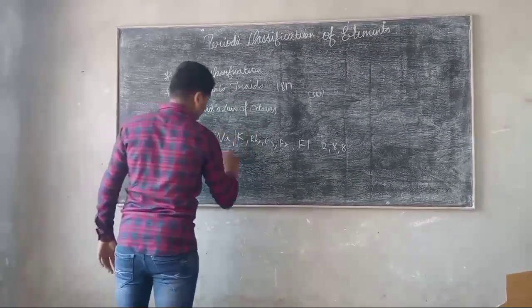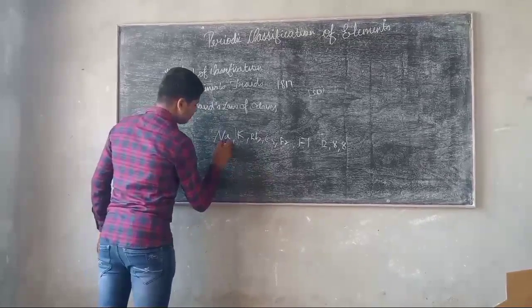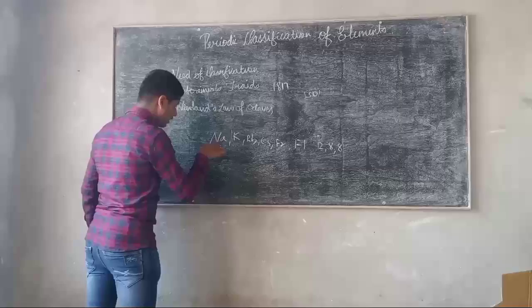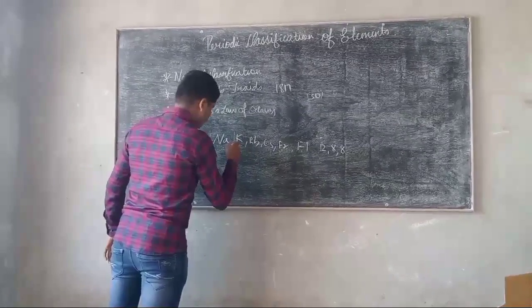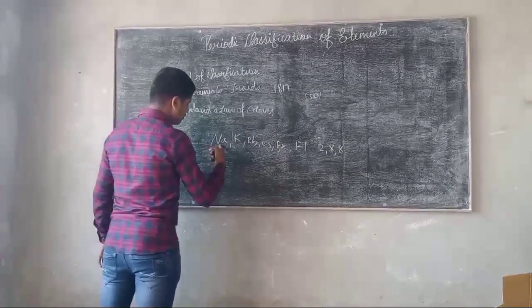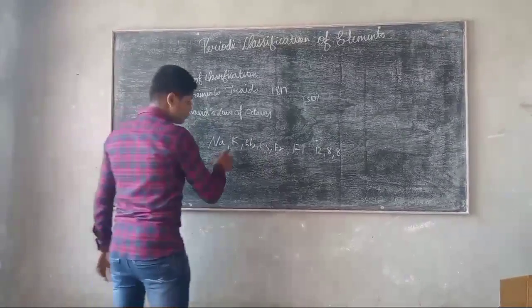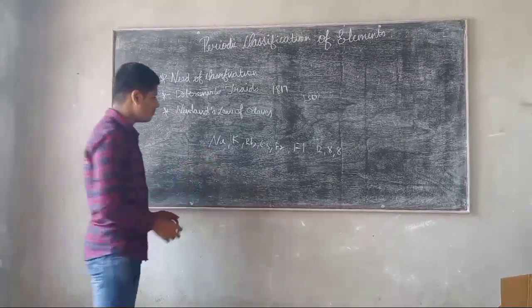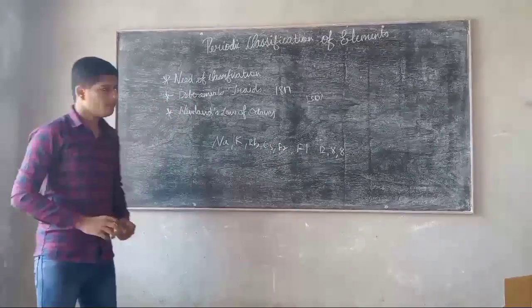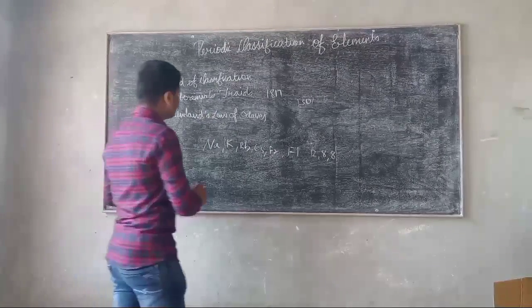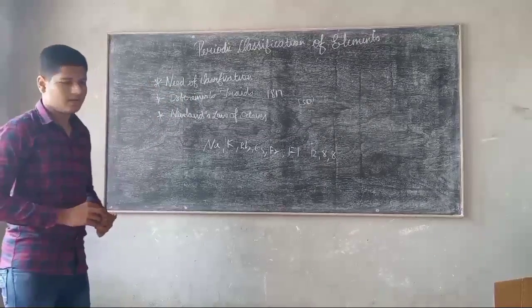So Dobereiner made certain triads, and this was the first attempt to classify the elements.